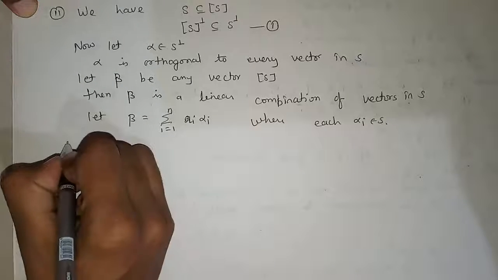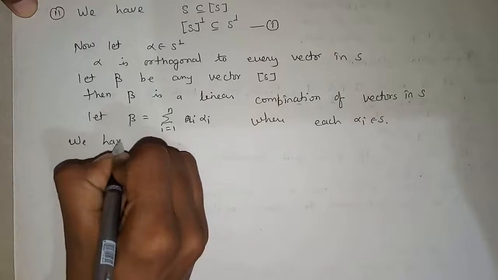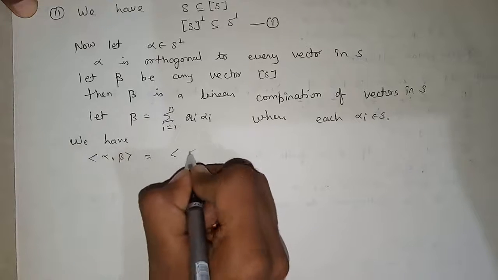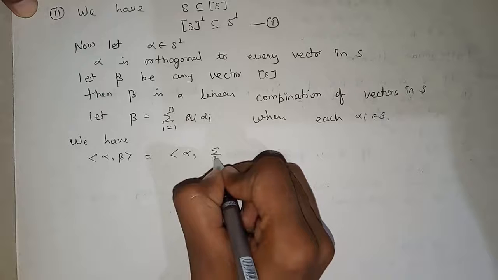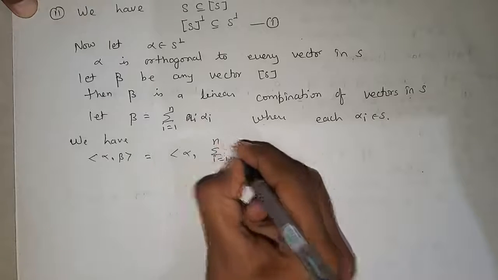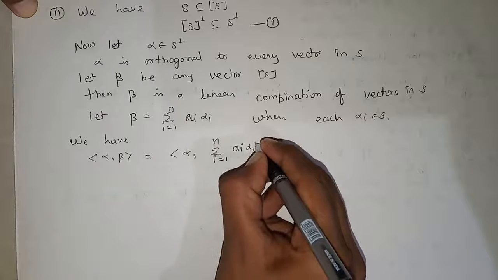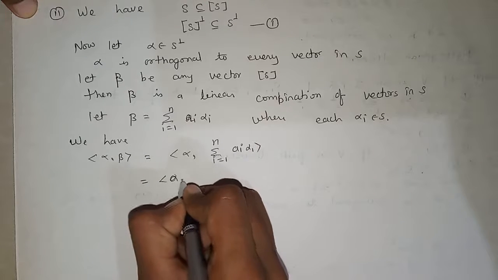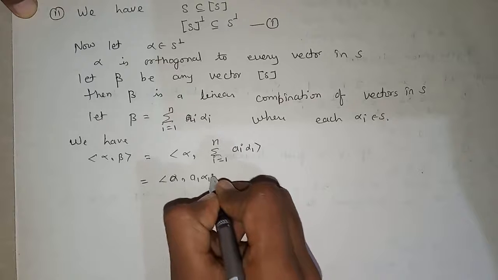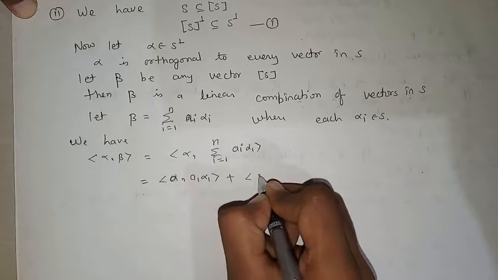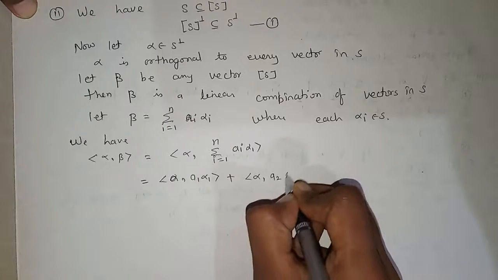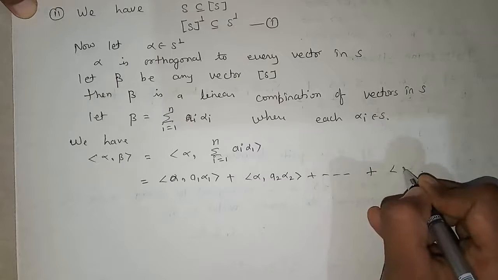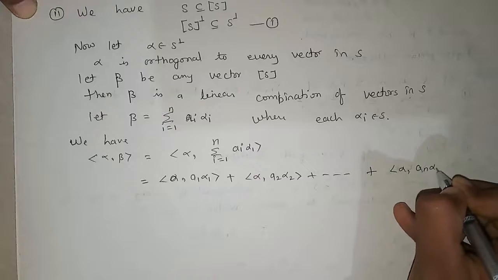Now we have the inner product of alpha and beta, which is alpha and summation i equal to 1 to n a_i alpha_i. Now on expanding this, we will get a1 times inner product of alpha alpha 1, plus a2 times inner product of alpha alpha 2, plus an times inner product of alpha alpha n.